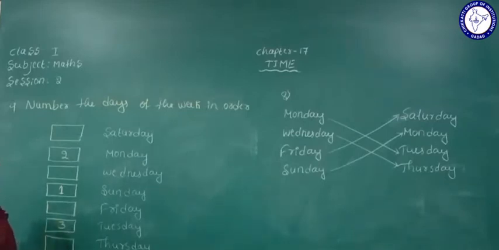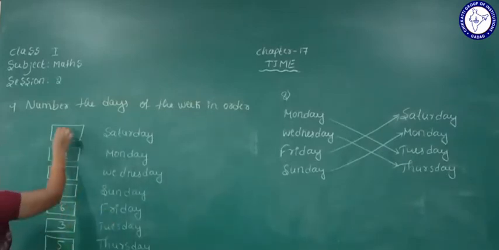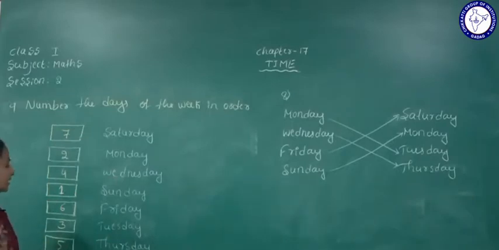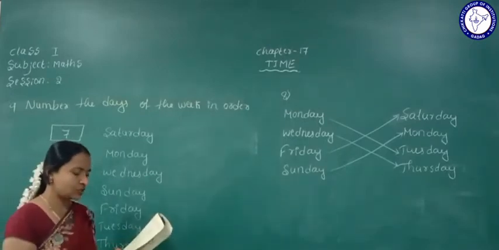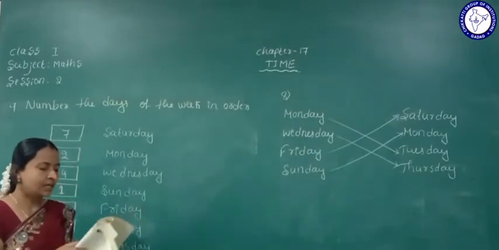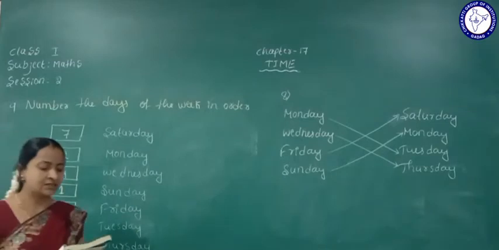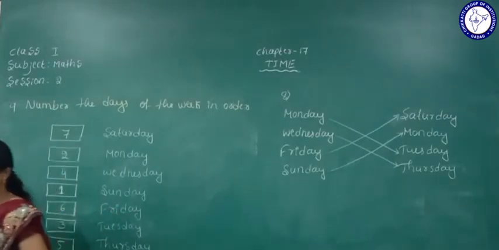Next, fourth day of the week, Wednesday. Fifth day of the week, Thursday. Sixth day of the week, Friday. Seventh day of the week, that is Saturday. Understood? So you also arrange like this. In order you will write down. Understood this one?